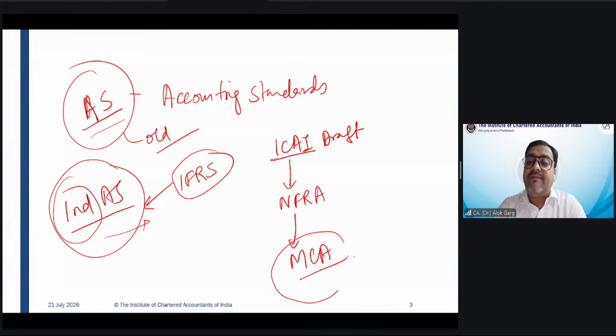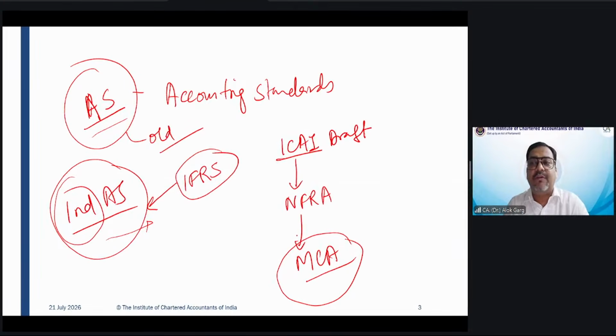And MCA is the final authority under the central government. MCA notifies the Indian accounting standards, and that is how they become the law of the land, right? MCA is the authority which notifies the accounting standard. So this is the process of notification of accounting standards in our country.